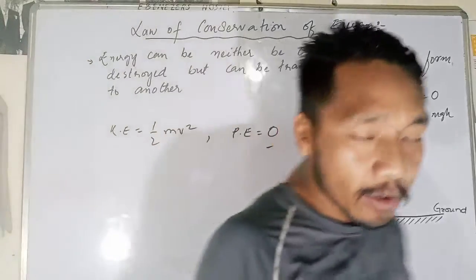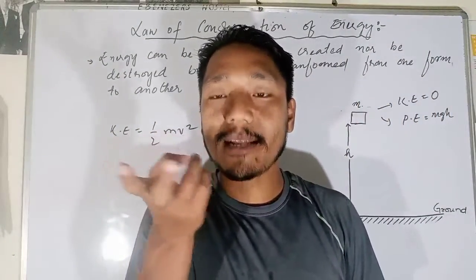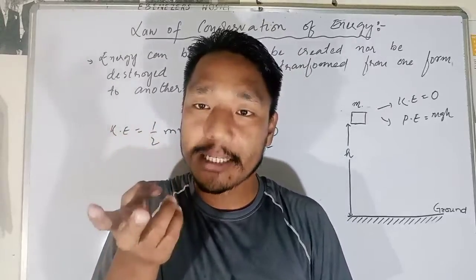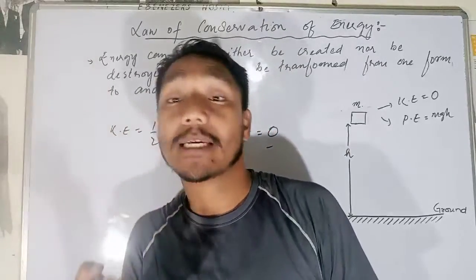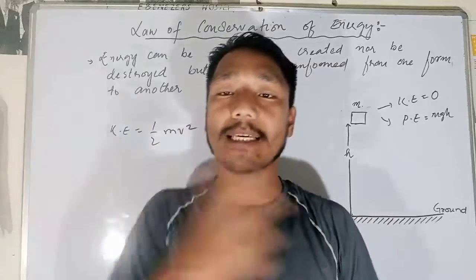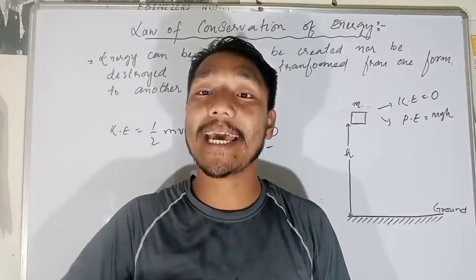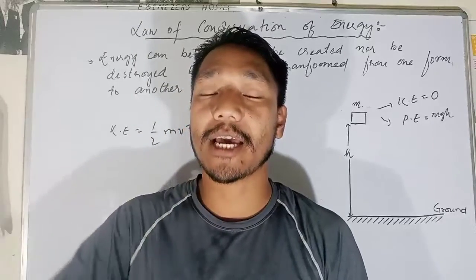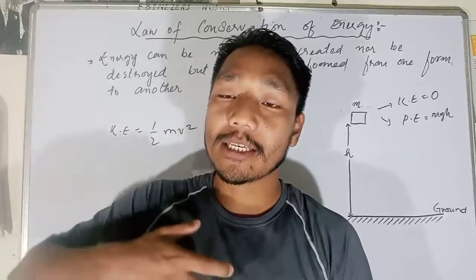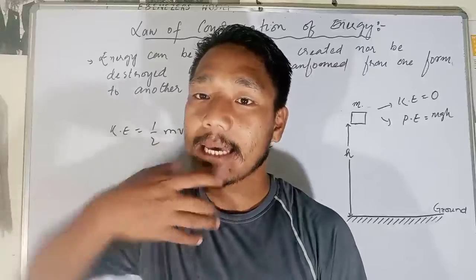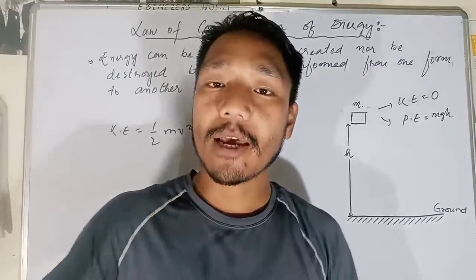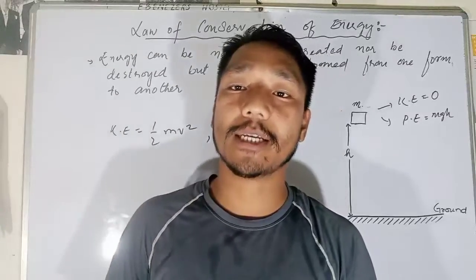So that means what? Whenever the object is at rest, it consists of potential energy. But when the object is in motion, it gains kinetic energy, and it gains that kinetic energy from the potential energy only.